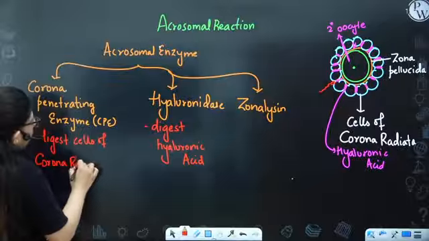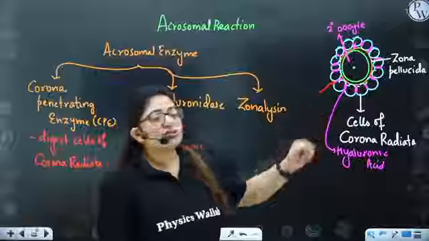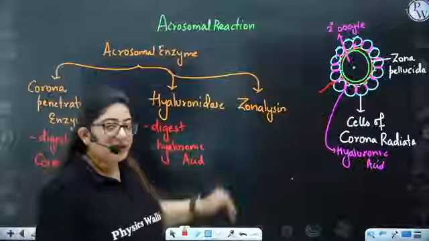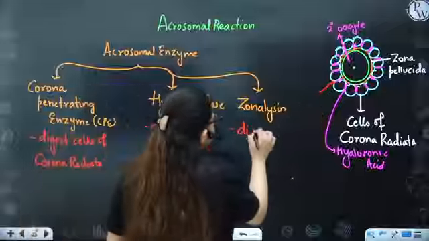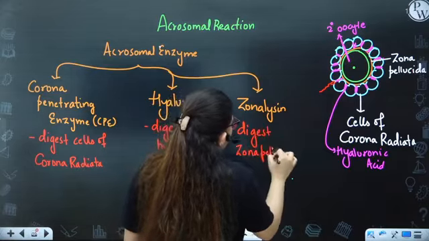All right. Now, where have we reached, guys? We have reached the zona pellucida. So to destroy the zona pellucida, we have zona lysin. So here it will digest the zona pellucida.